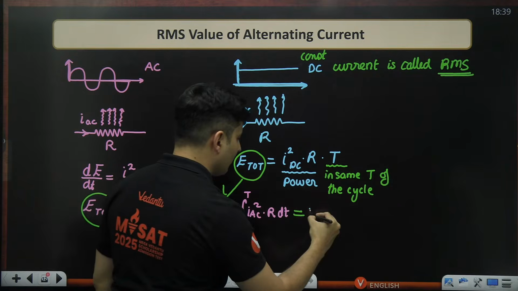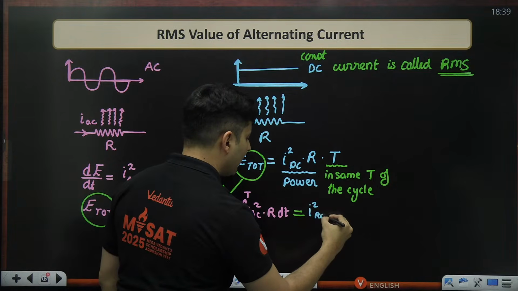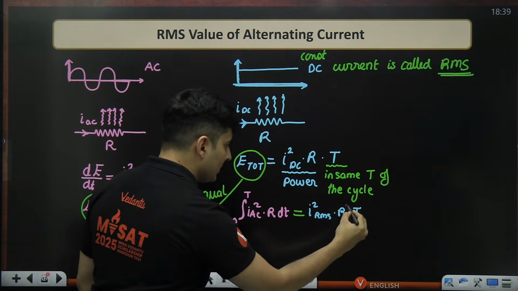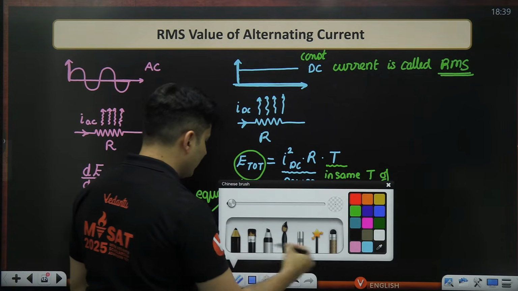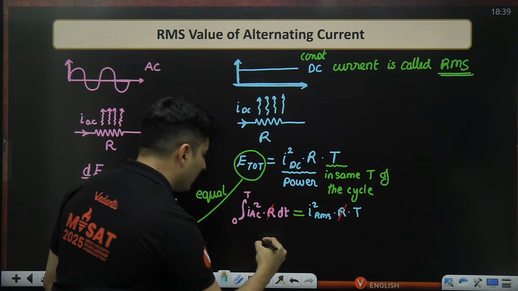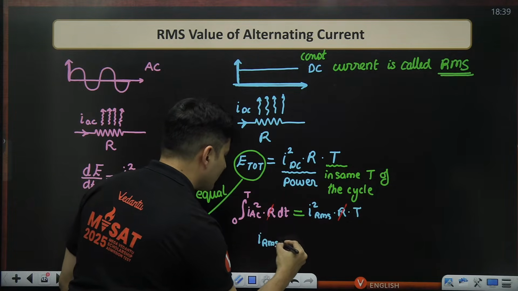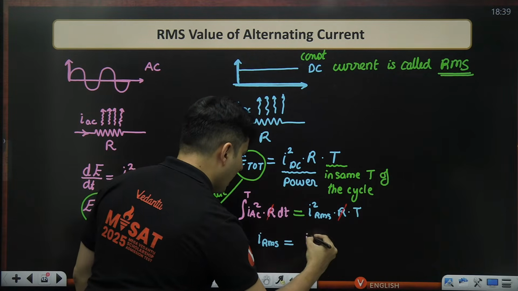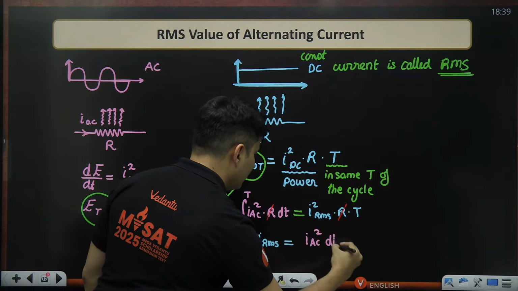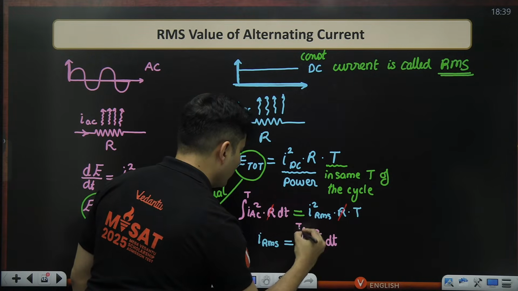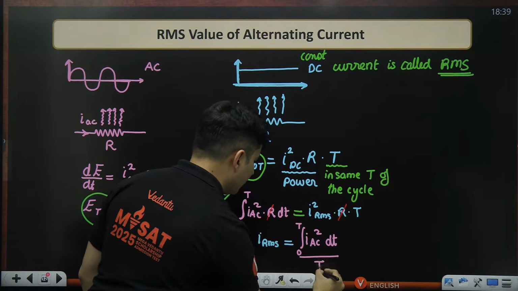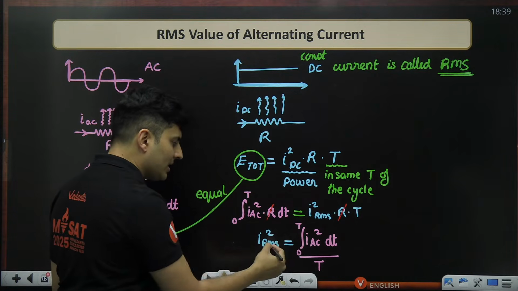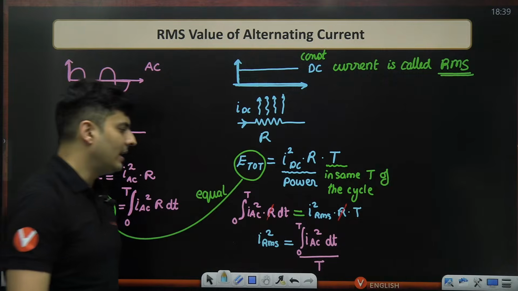So that will be nothing but I_RMS squared into R into T. You can clearly notice this R and this R has got cancelled, and therefore you are going to get I_RMS squared equal to the integral of I_AC squared dt from 0 to T divided by the time period. So if you take the root on both sides, I_RMS will be the root of this entire thing.